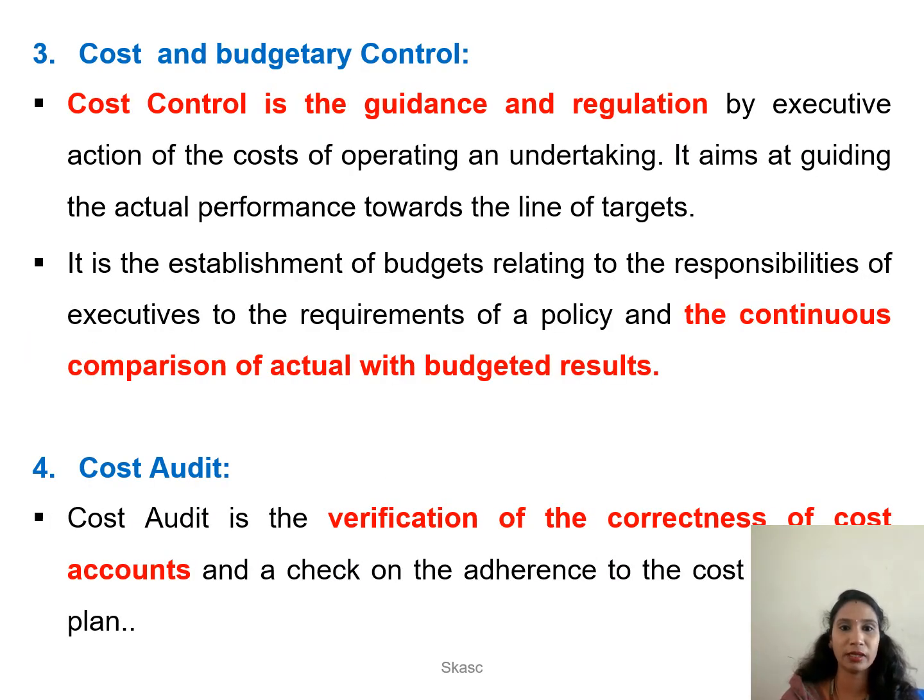Third one, cost and budgetary control. This is very important for the company. By ascertaining the entire cost, they can control their cost in a future-oriented way. Fourth one, cost audit. It is a verification of all the accounts to check whether they have been correctly maintained or not.